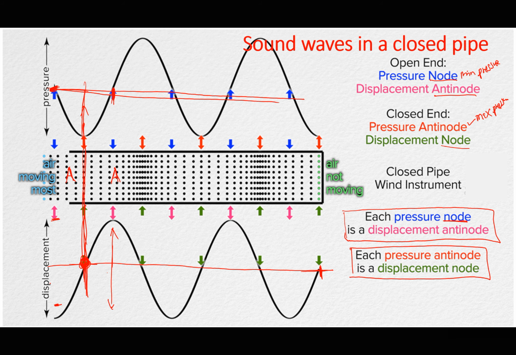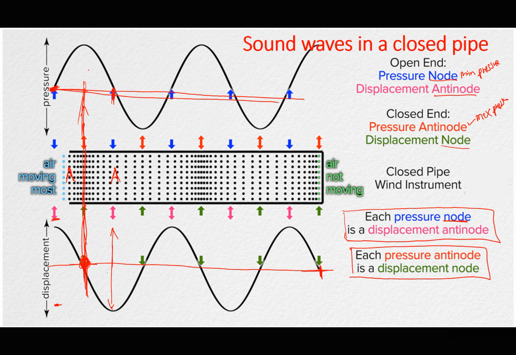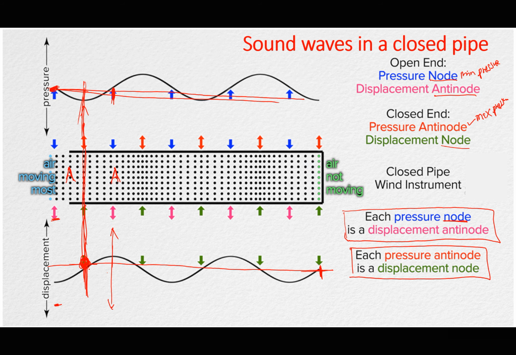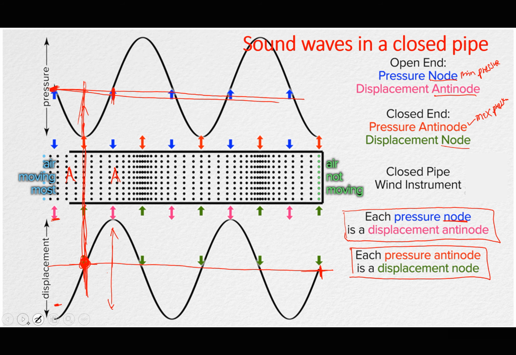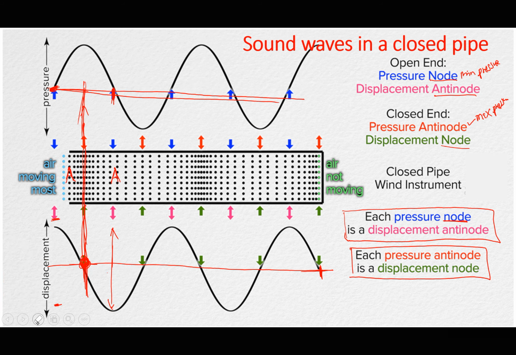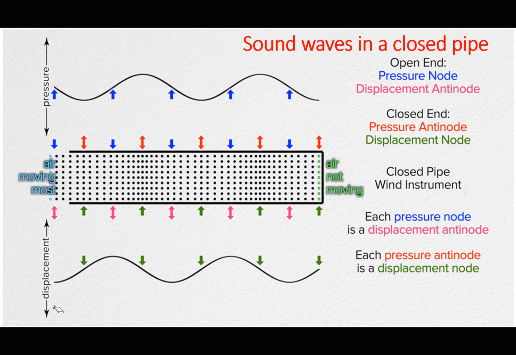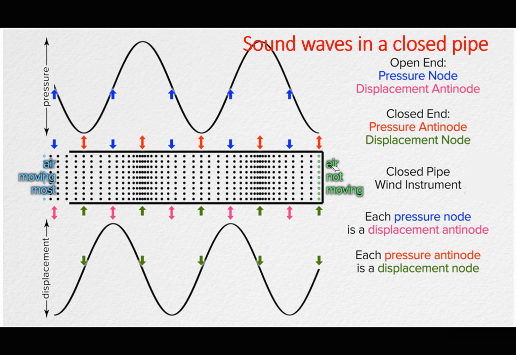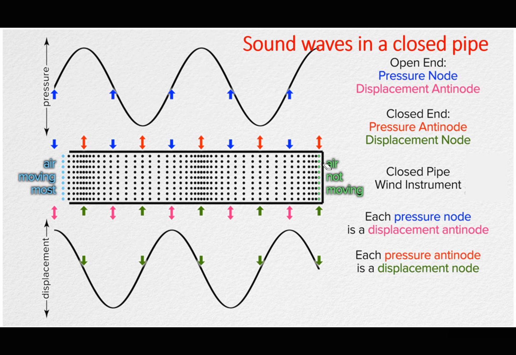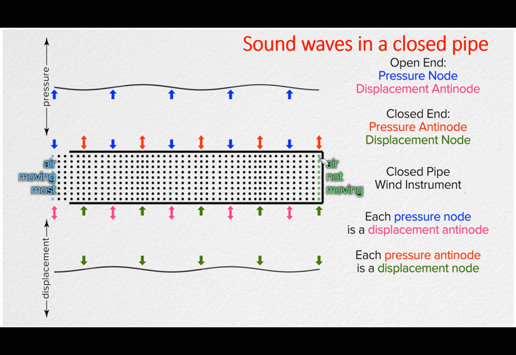So this animation should give you a clear link between pressure at a given point and the displacement, or the amplitude, of the particles at that point. And we are saying for a closed pipe, at the closed end, we expect the pressure to be high, so the particles cannot easily vibrate. If they can't easily vibrate, that means the amplitude is going to be zero. That's why we are calling that a node.